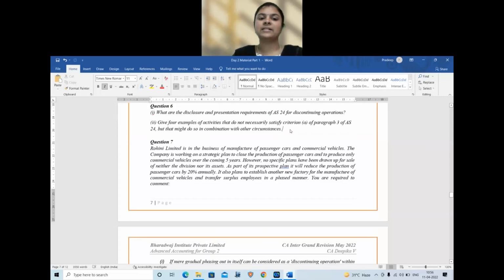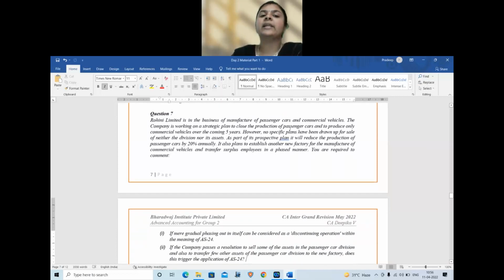Question number 7, one of your past asked questions. Rohini Limited is in the business of manufacturing of passenger cars and commercial vehicles. The company is working on a strategic plan to close the passenger car business and produce only commercial vehicles over 5 years. Now, no specific plans have been drawn up for the sale of either the division or its assets.